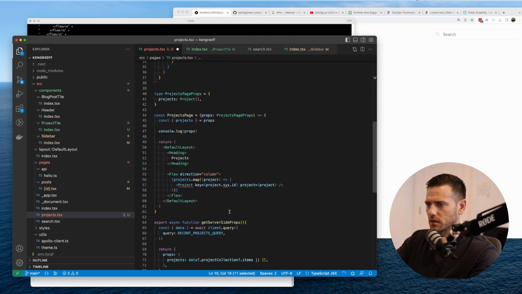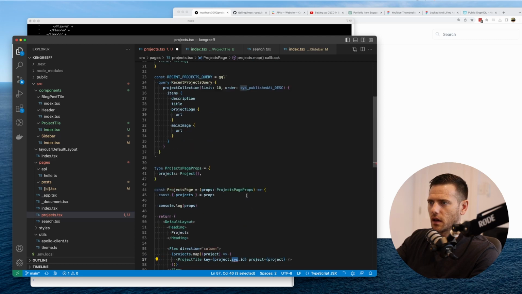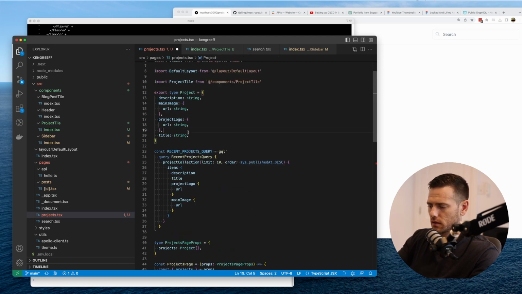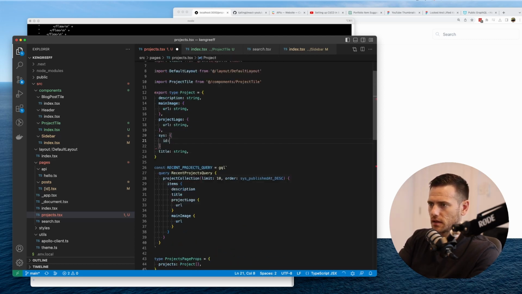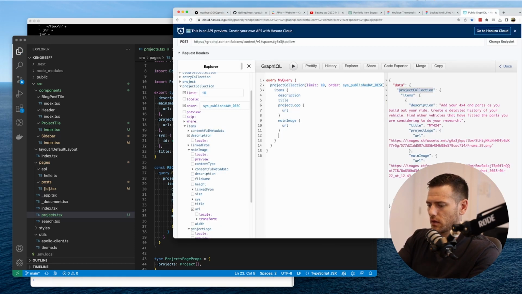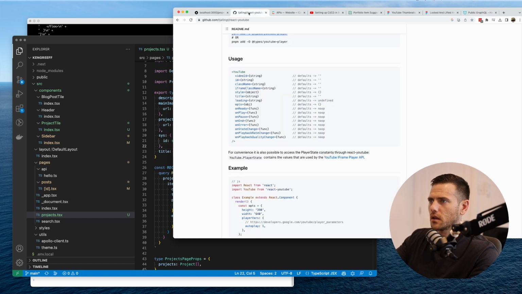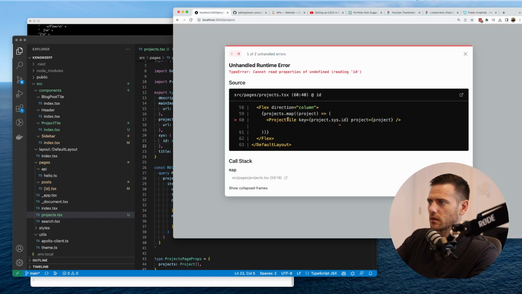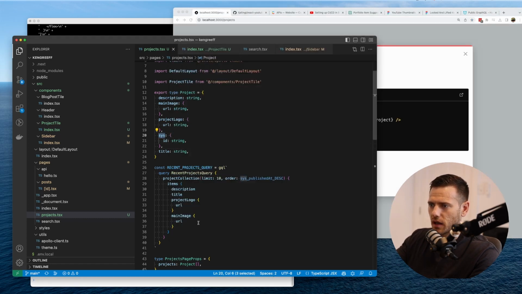I've actually made a mistake, but that's called project tile. We're getting an error here because we actually need the ID. That's sys ID from memory from last time. So we need to pull in sys ID. Check it out. That's it. If we go back here, it doesn't know what's going on because we have to add it to our GraphQL.